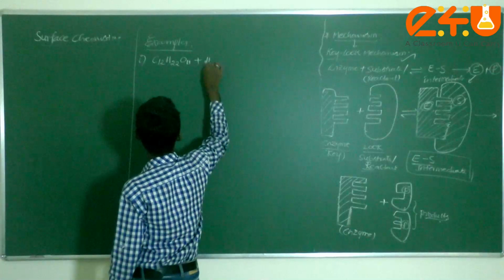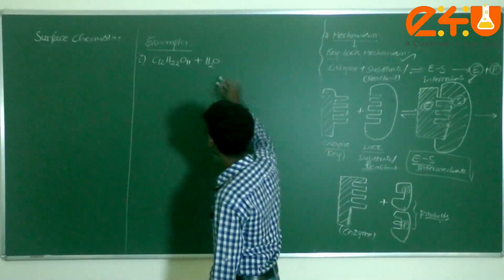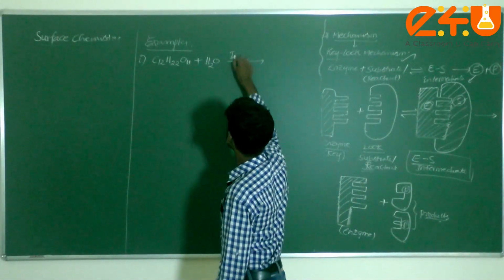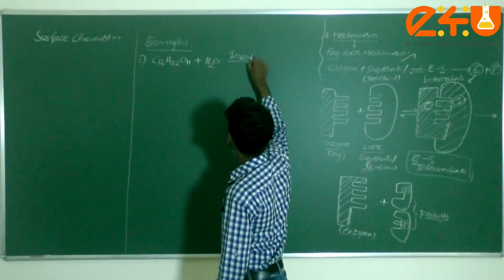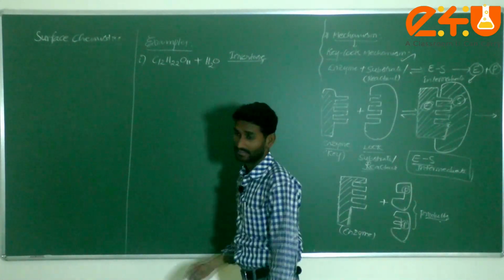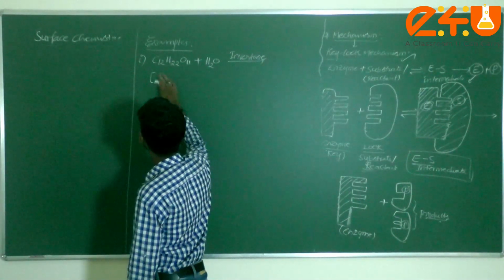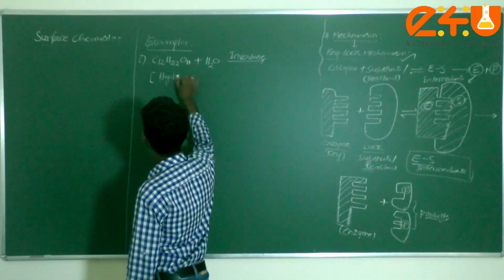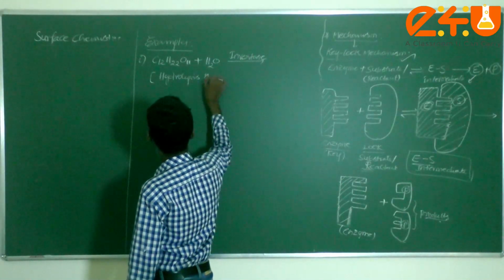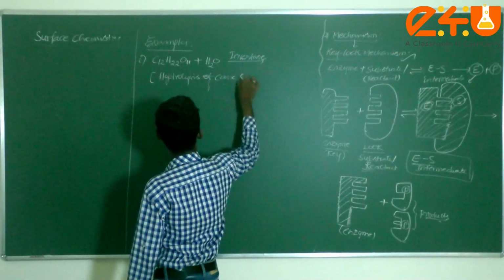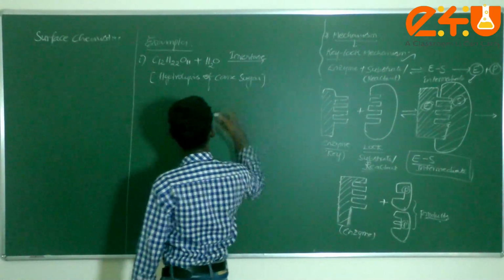C12H22O11 plus water if you take it here. What is the enzyme I am considering here? Okay, invertase. What is it, students? Invertase, and this actually comes under hydrolysis. Okay, hydrolysis of cane sugar. Then what will form, dear student?